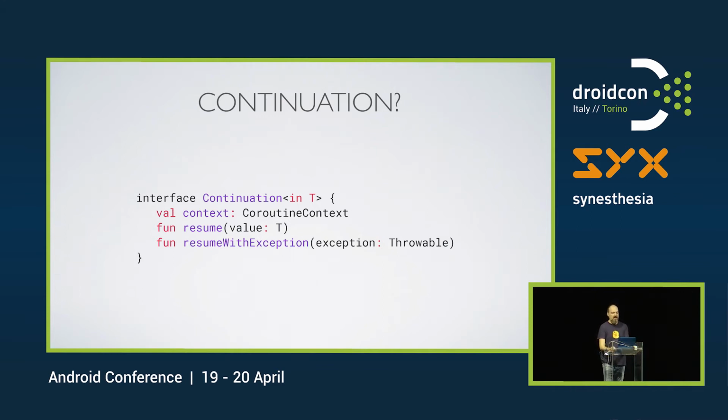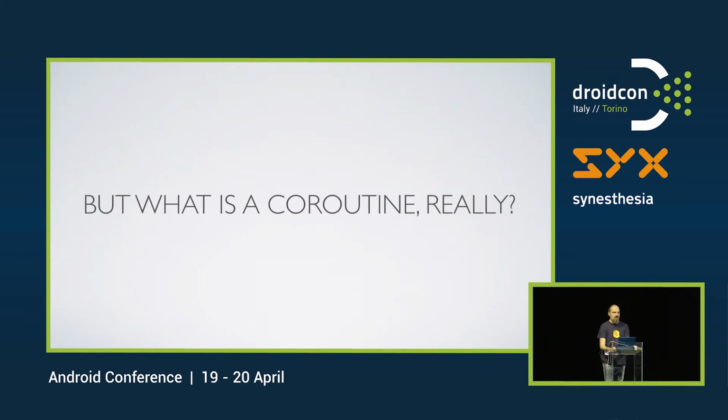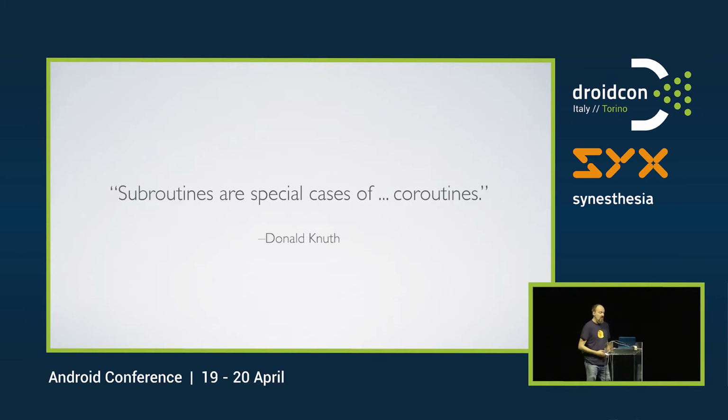OK, but what is it really then? So Donald Knuth, one of the founding people for computer science, basically, the guy who came up with coroutines, he said like this: subroutines are special cases of coroutines. And this was before they started using the word function instead. So subroutine is basically a function. So think of it like that. Coroutines are a general form of how to do functions. That's one way of looking at it.